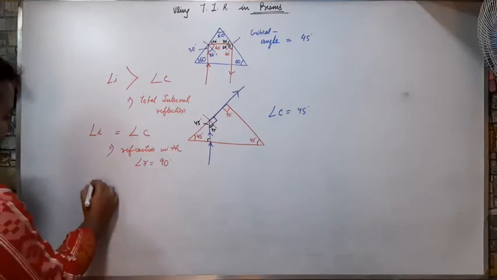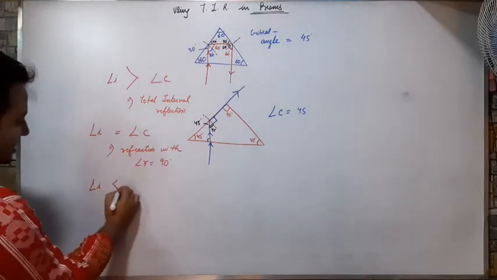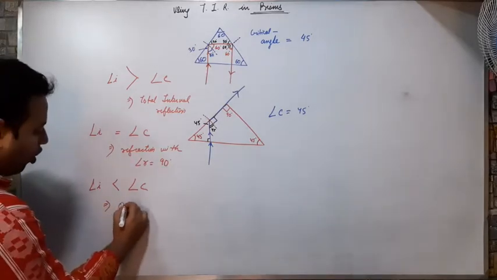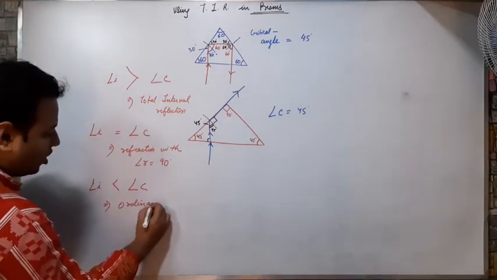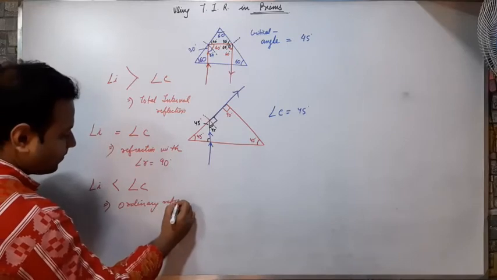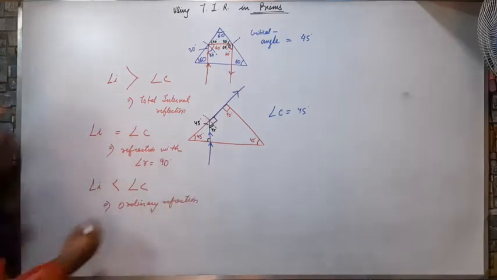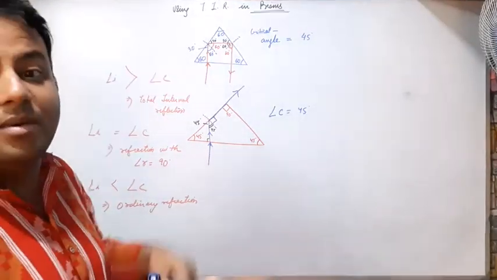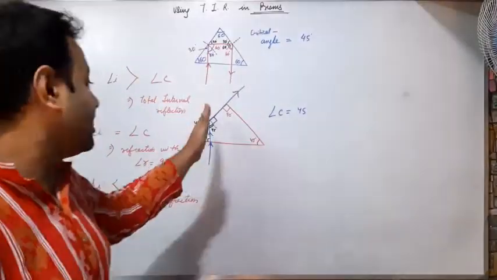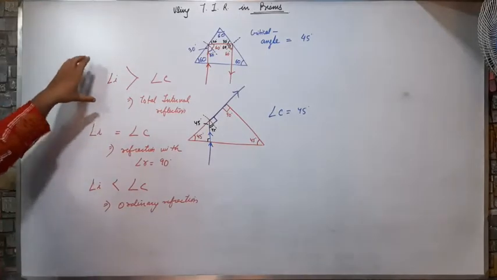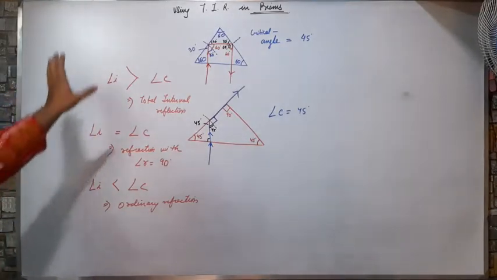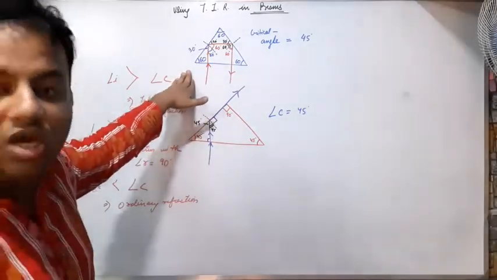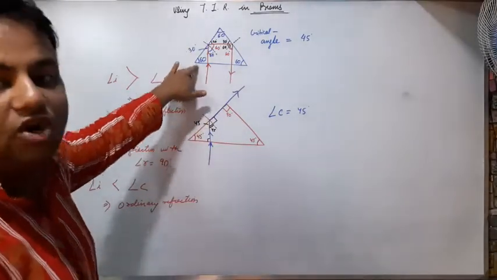And if my angle of incidence is less than the critical angle, then ordinary refraction. There shall not be any special case. That is, the light will travel away from the normal because it is traveling from a denser medium to a rarer medium. So you have to consider these three cases before you can calculate whether a prism can be used for total internal reflection or not.